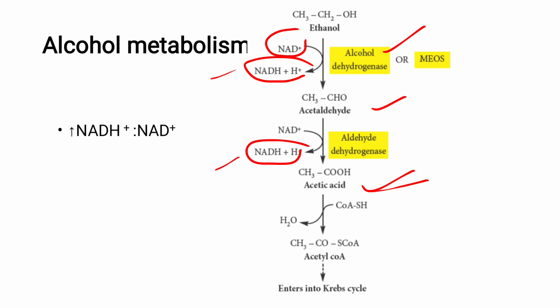Further, acetic acid becomes acetyl CoA and enters the Krebs cycle, which produces energy. So by this, what we can understand is ethanol after metabolizing produces two molecules of NADH. So whenever alcohol gets metabolized, the cellular NADH to NAD plus ratio increases. So this is the first point we should remember. And as a result of this,